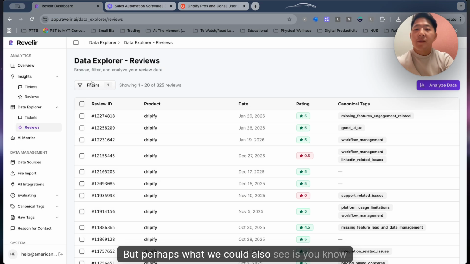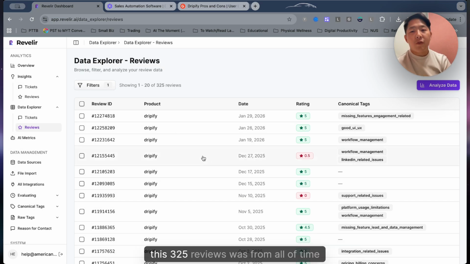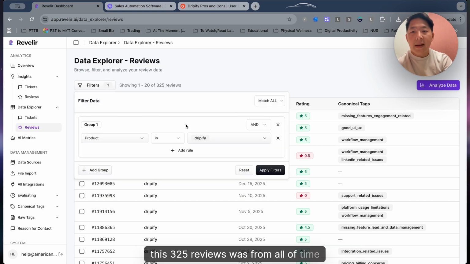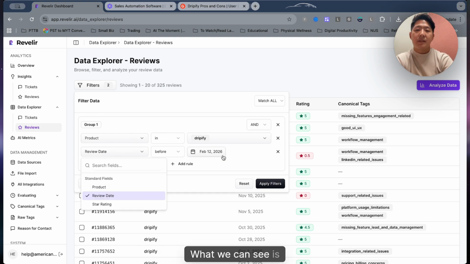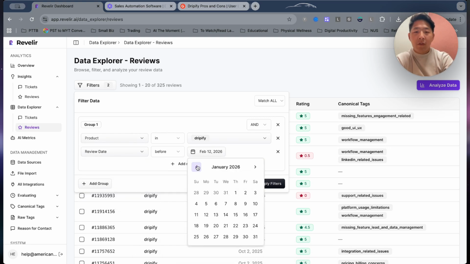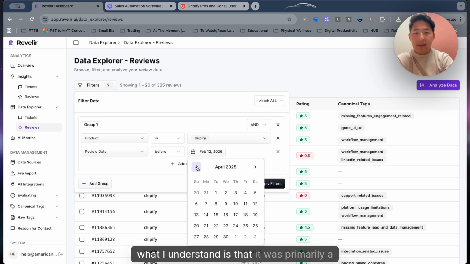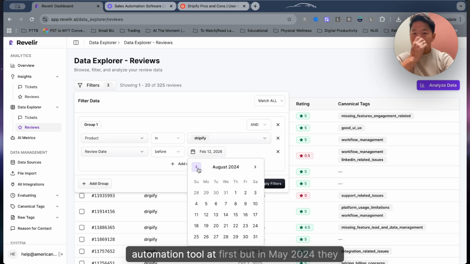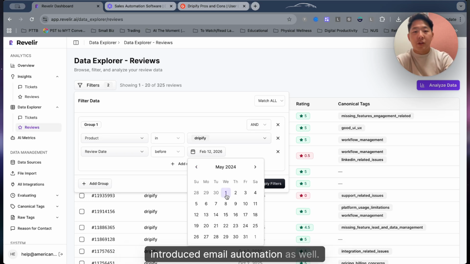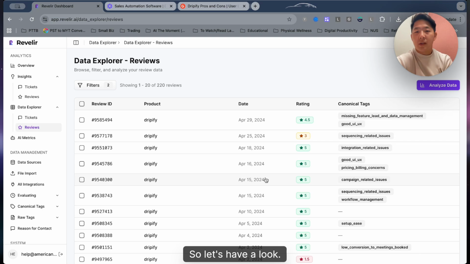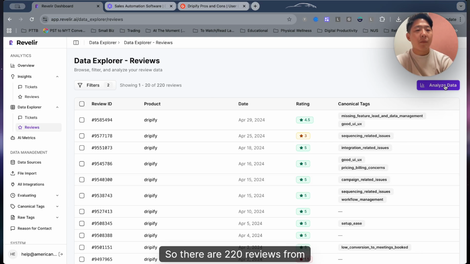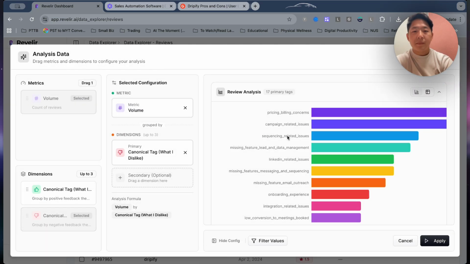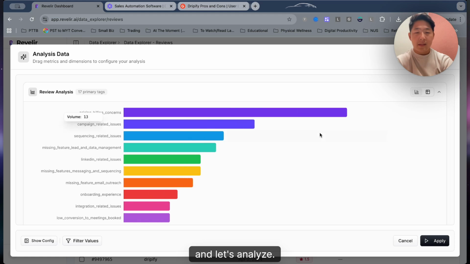But perhaps what we could also see is, these 325 reviews were from all of time. Perhaps what we can see is maybe from when they first introduced their email feature, because what I understand is that it was primarily a LinkedIn automation tool at first, but in May 2024 they introduced email automation as well. So let's have a look. So there are 220 reviews from May 2024, and let's analyze.